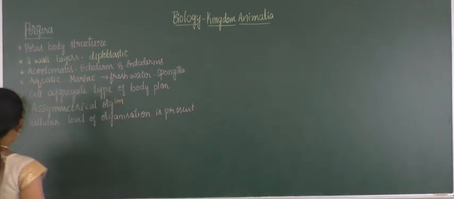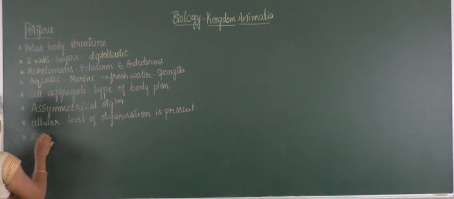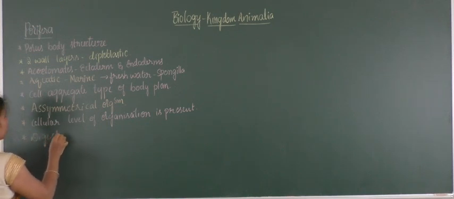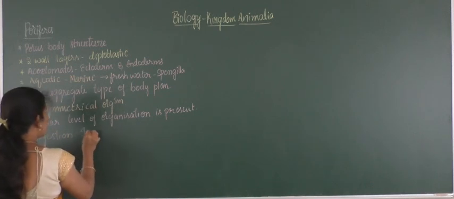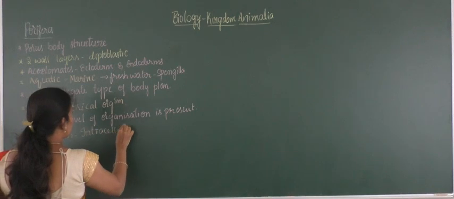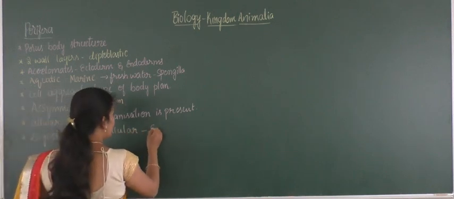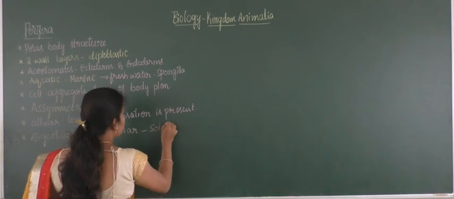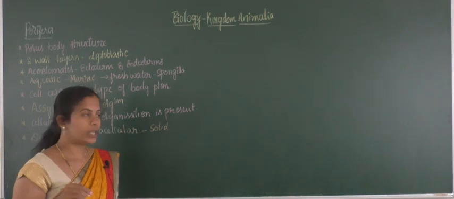When it comes to organ system properties, they possess a digestive system. The digestion process is by the intracellular method. It takes solid food material into the body and later digests it inside the body itself.